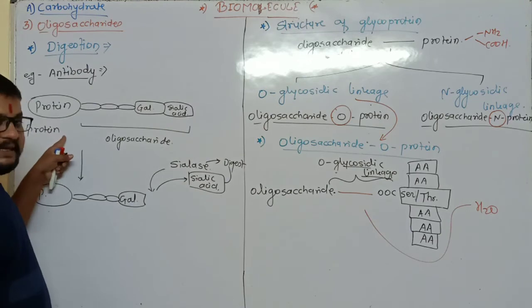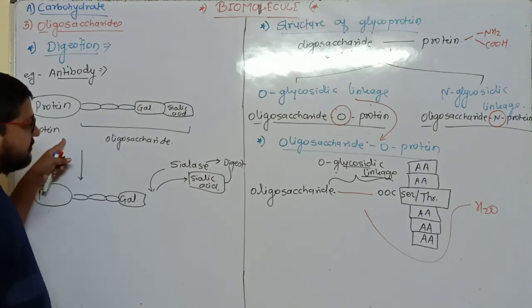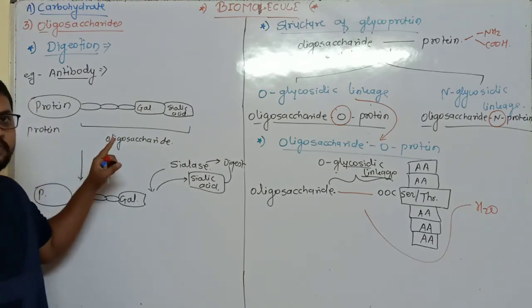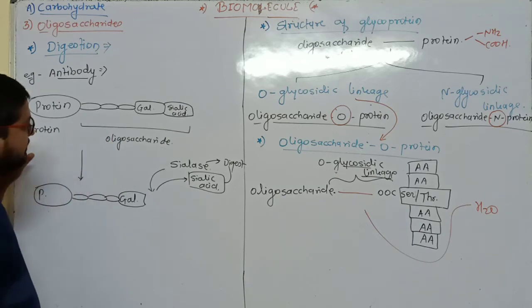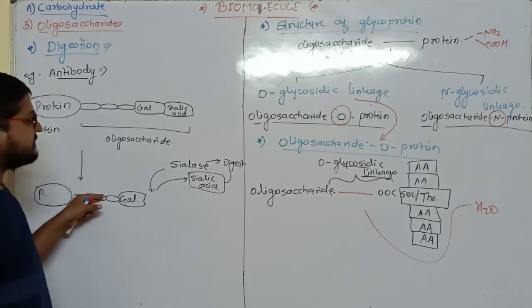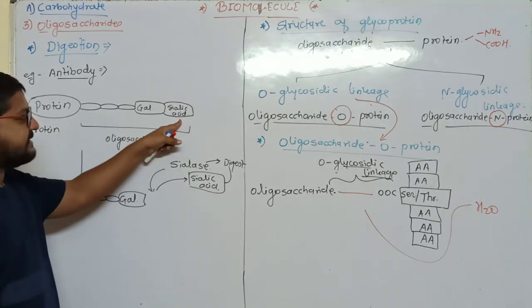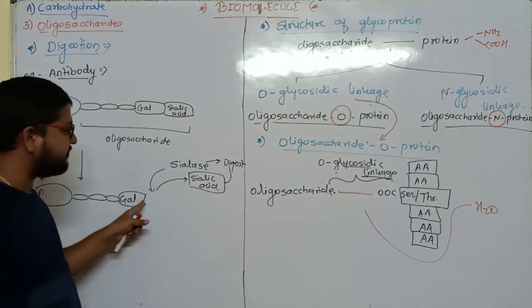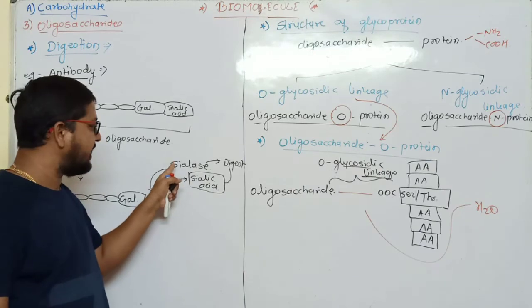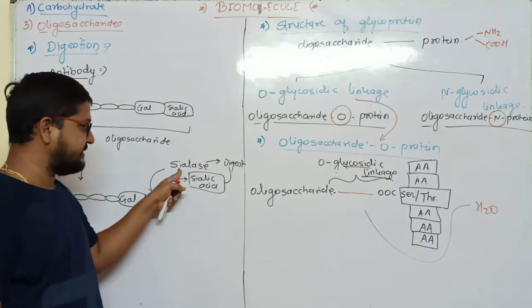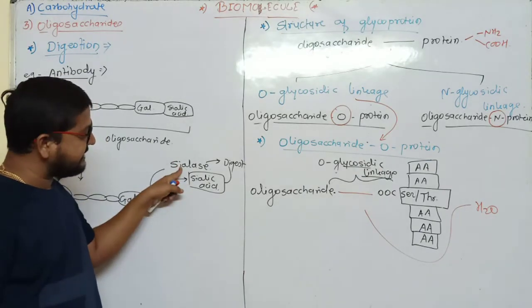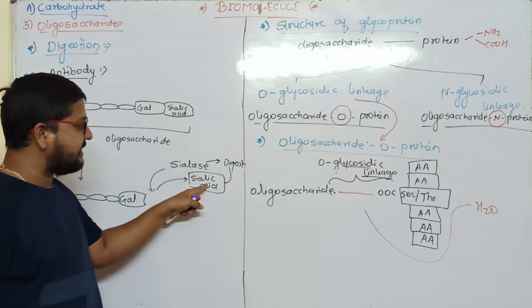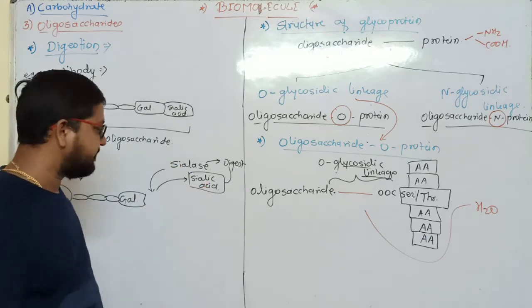When this antibody is in excess, very simple, it takes many days. Okay, it is not a fast process. And in this whole process, though sialic acid is present at the terminal part of this oligosaccharide, it is first of all eliminated by sialase enzyme. Then sialase enzyme digests sialic acid separately.